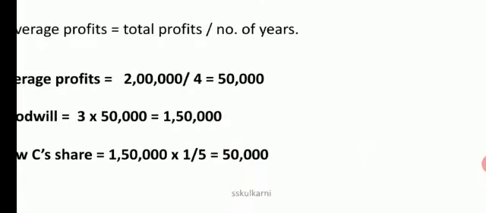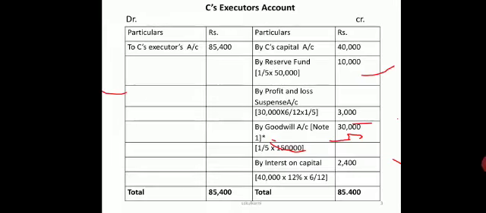The deceased partner's share amounts to 1,50,000 into 1 by 5, which amounts to 30,000. This is the share of the deceased partner which has to be taken to the partner's capital account.